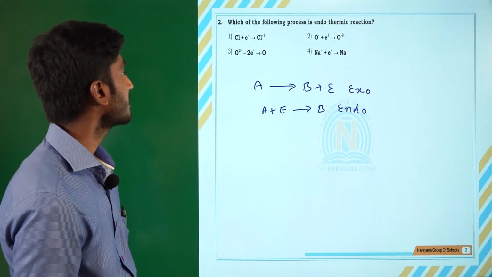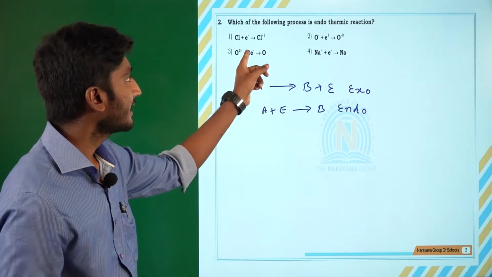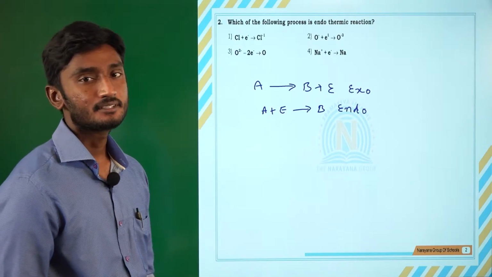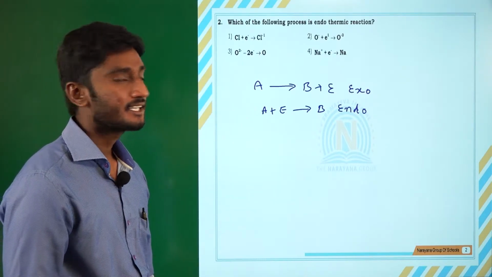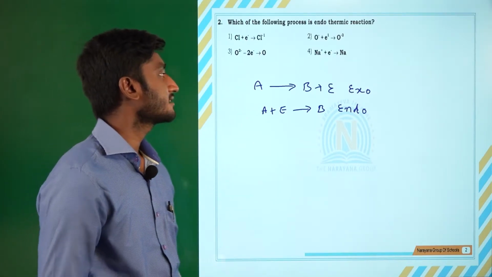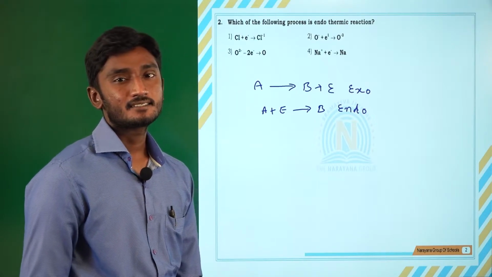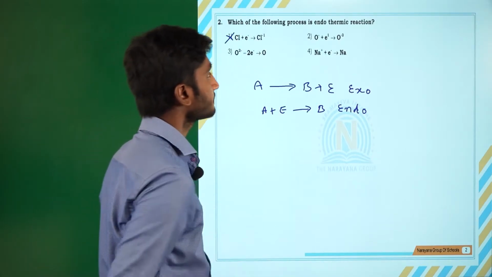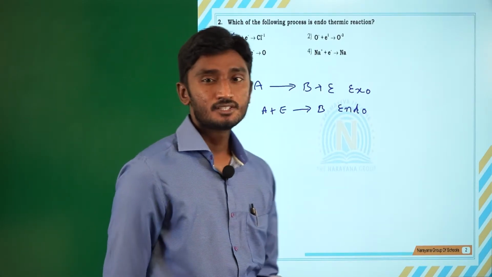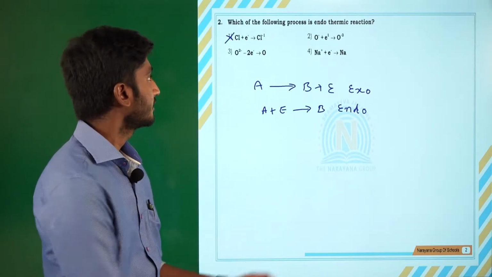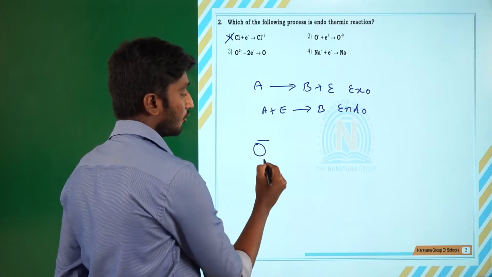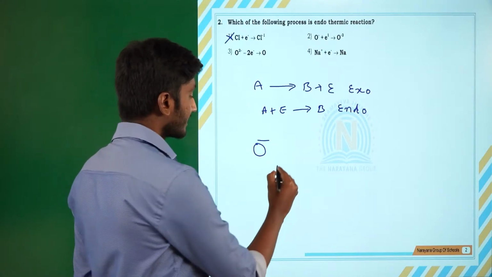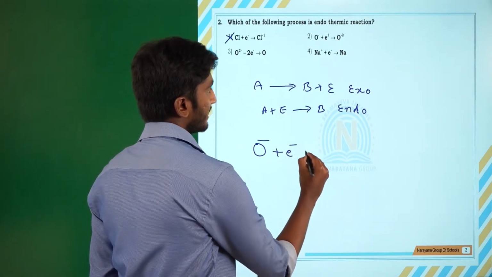If you see the first option, chlorine gaining one electron and converting to chloride ion, that is nothing but electron gain enthalpy. Here the process is electron gain. In the case of electron gain, energy is released, not absorbed. So it is an exothermic reaction, and this one is wrong. In the case of the second, here also an electron is being added, to O minus. That is nothing but the second electron gain enthalpy. Second electron gain enthalpy is an endothermic reaction.